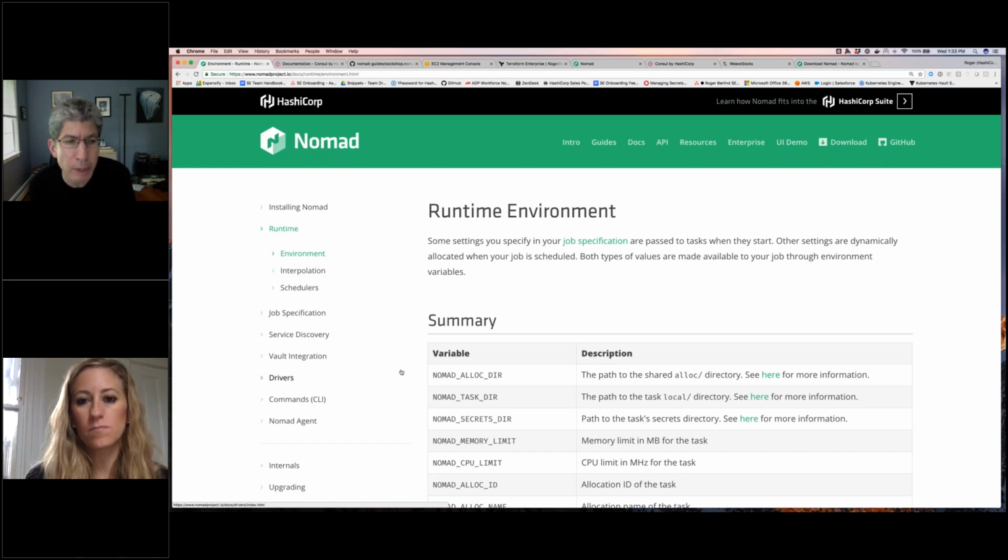It depends on how you code your application, but Consul is not required. It's certainly not a requirement for Nomad. You can run Nomad without Consul. Okay. But it makes things easier, and certainly it makes service discovery much easier.